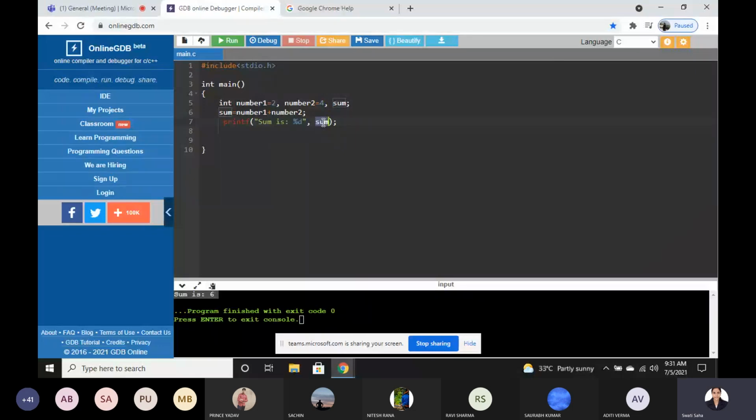But there is a problem with this program. So what is the problem? See, in this program, this thing is fixed. Whenever we execute the program, we will get the output as 6. But good programming practice always tells us the program should be user friendly. So what is the meaning of user friendly?